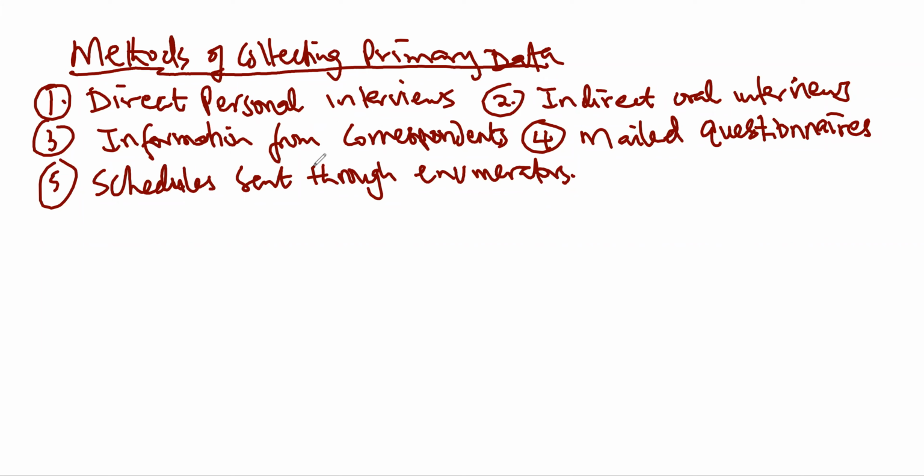There are 5 methods that will be discussed in this class: the direct personal interviews, the indirect oral interviews, information from correspondence, mailed questionnaires, and finally, schedules sent through enumerators. So let's get started with direct personal interviews.